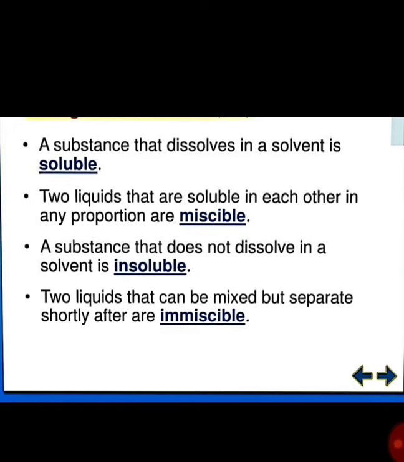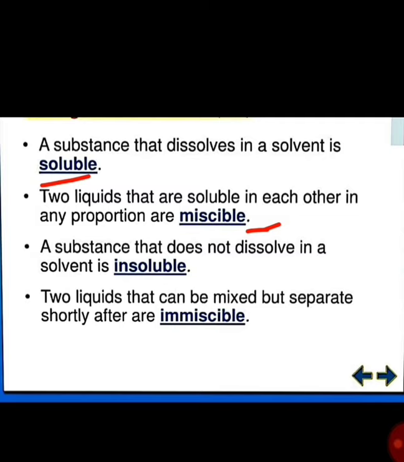Before starting in detail about solutions, we should know some terms. Soluble means the substance dissolves in a solvent. If it completely dissolves, that substance is soluble. Second, miscible: if two substances are soluble in the solution, they are known as miscible.